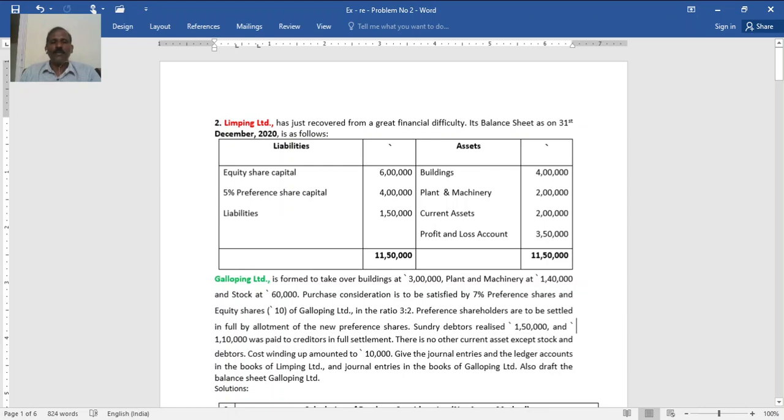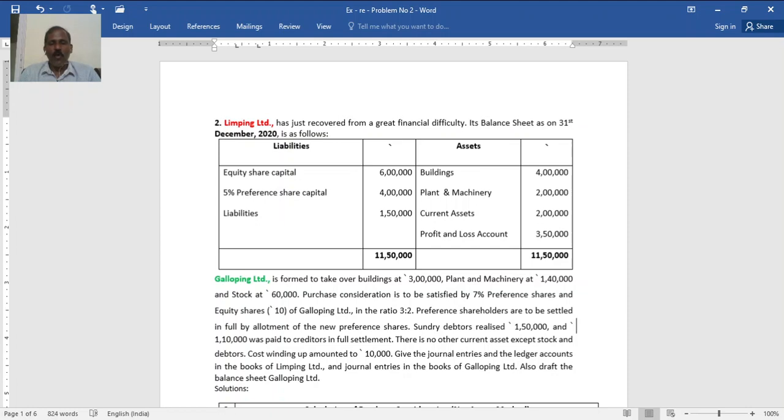Limping Limited has just recovered from a great financial difficulty. Its balance sheet as on 31st December 2020 is as follows. Liabilities: equity share capital 6 lakh, 5% preference capital, sorry, 4 lakh, liabilities 1 lakh 50,000. Assets: building 4 lakh, plant and machinery 2 lakh, current assets 2 lakh, profit and loss account 3 lakh 50,000. Total of the balance sheet 11 lakh 50,000.